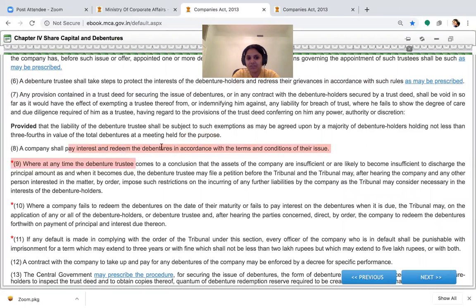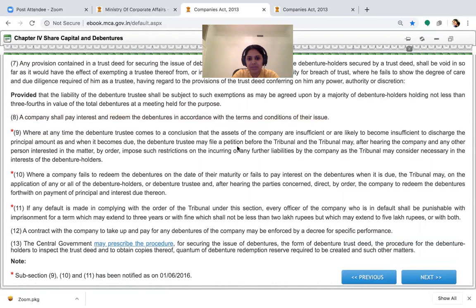And this point is also about the debenture trustee. The company shall pay interest and redeem the debentures in accordance with the conditions. This also we are aware of. So the debenture trustee, in case the company has insufficient funds to discharge the debts of the debenture holders, can make a petition to NCLT. Note the point: on behalf of the debenture holders, who will make a petition for the inability of the company to make a payment? The debenture trustee can do the work of filing a petition.